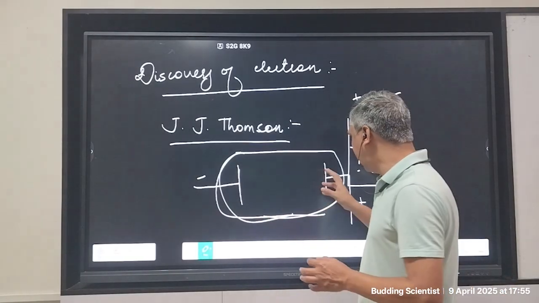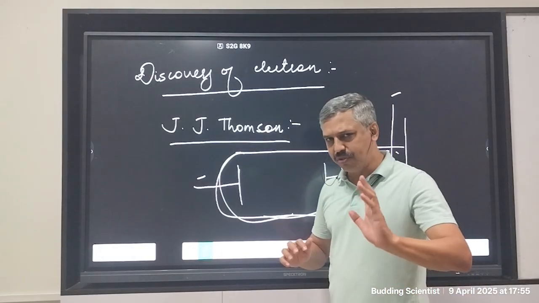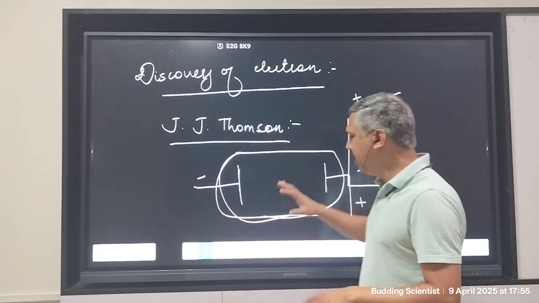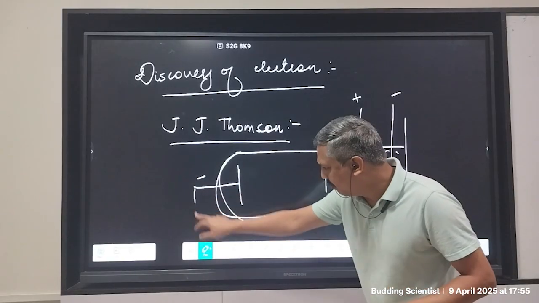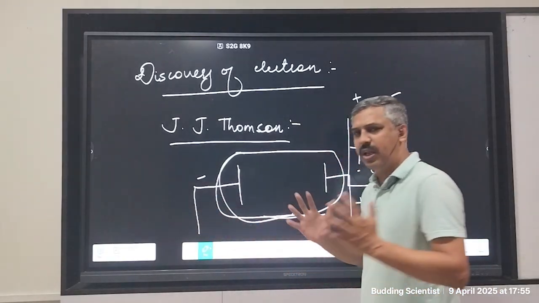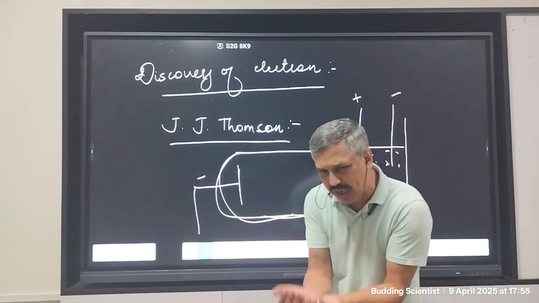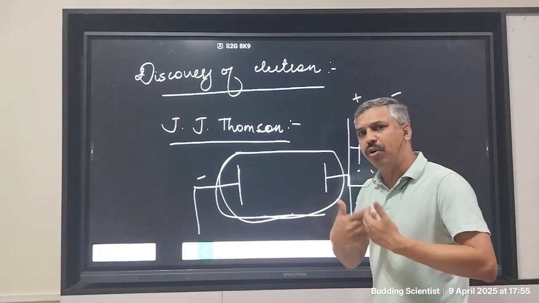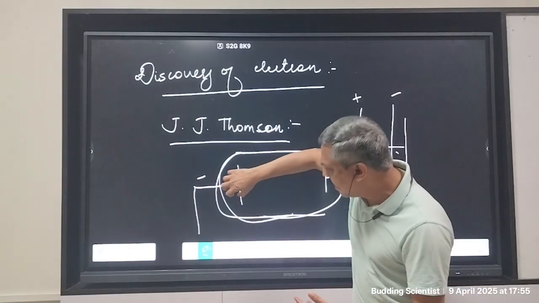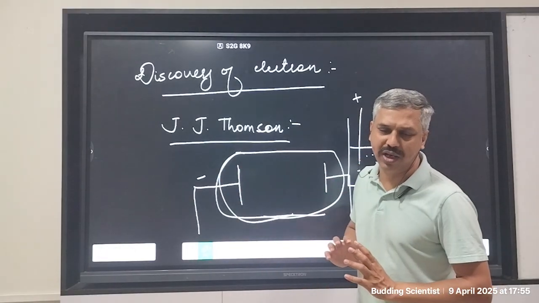But initially the current was not recorded. So J.J. Thomson said, okay, fair enough, maybe the current is possible, but maybe the potential difference, the electric voltage, is very low. If you apply more voltage, if there is more electrical energy, maybe that will motivate the current to start.